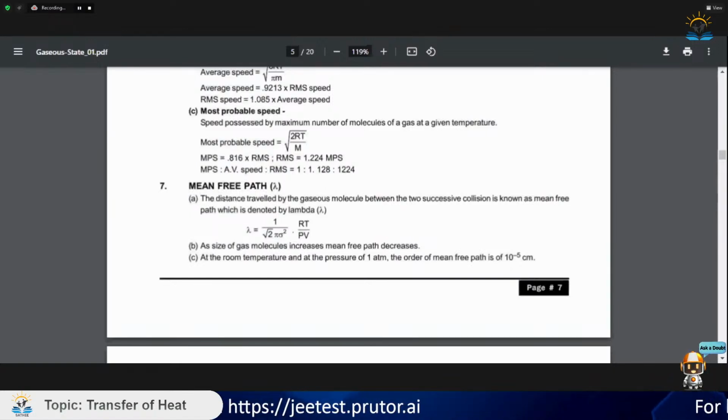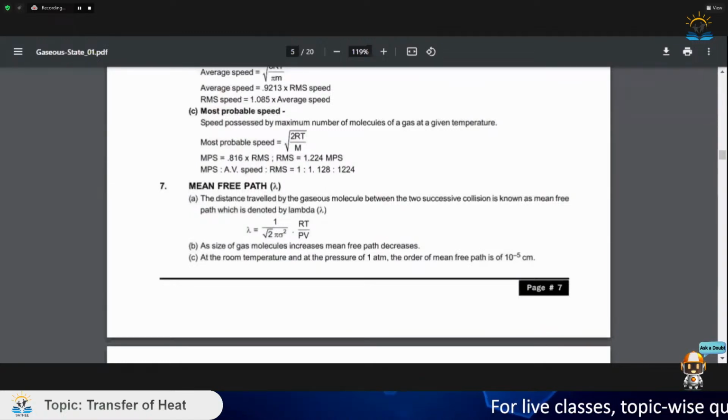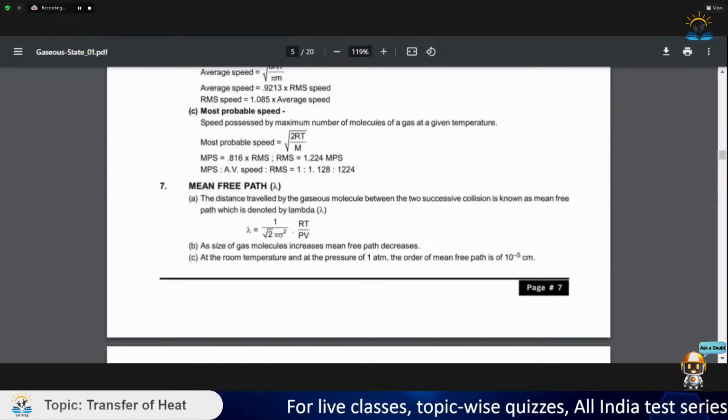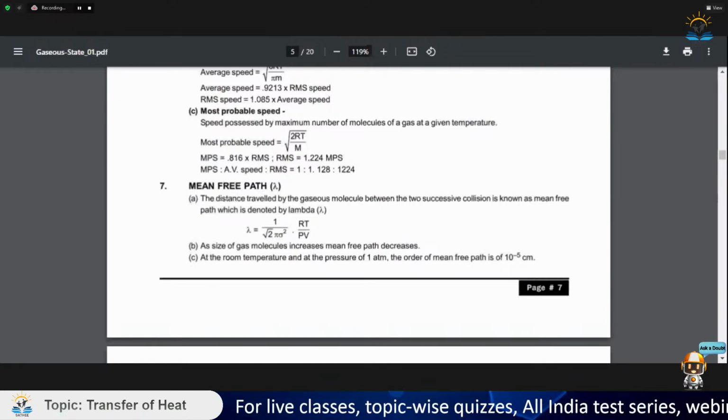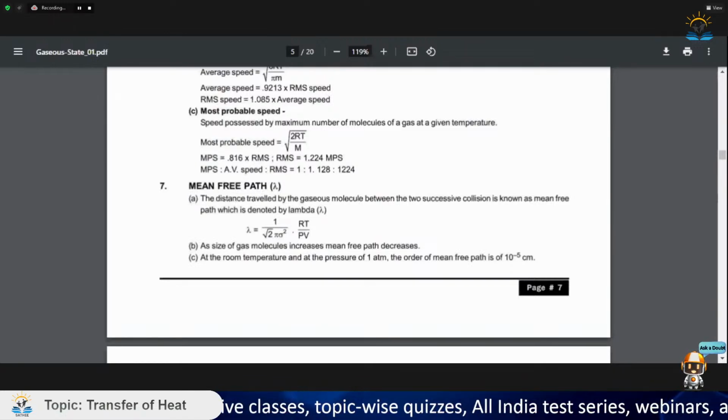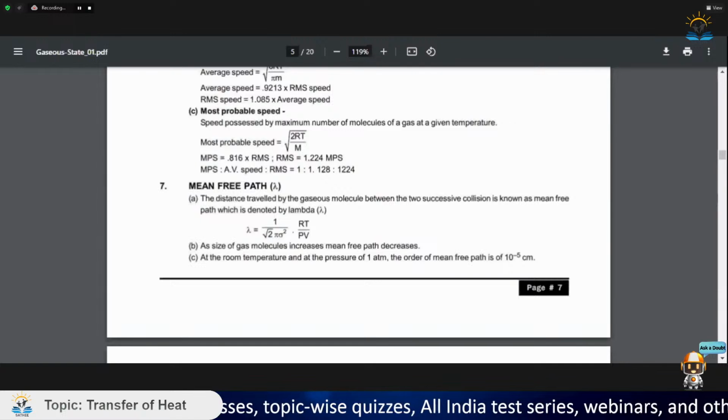Similarly, what is mean free time? Mean free time is the time that a particle invests between two successive collisions. So first of all, let us see the formula for mean free path. Lambda, which is mean free path, is written as 1 by root 2 pi sigma square times RT by PV.